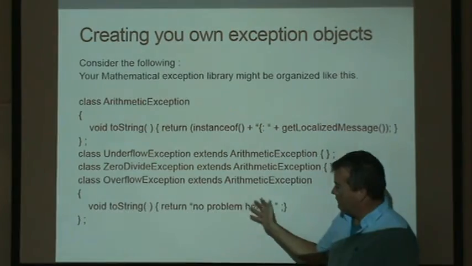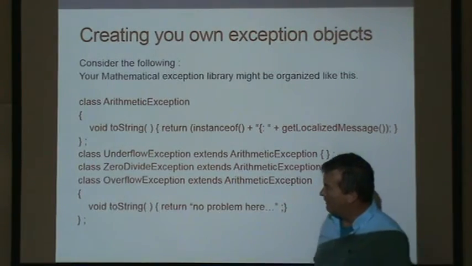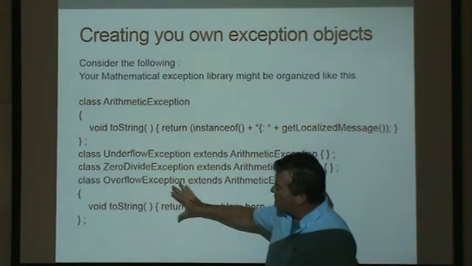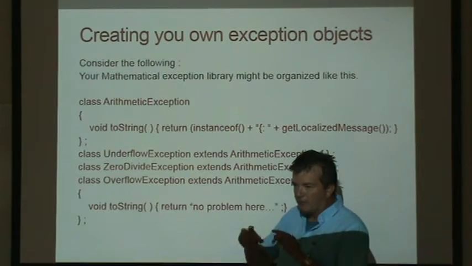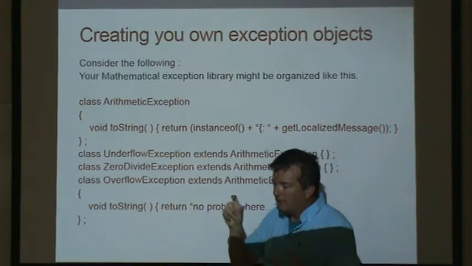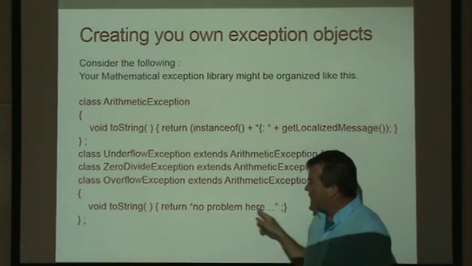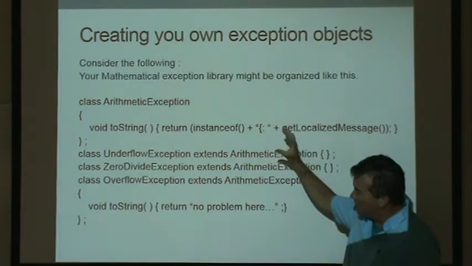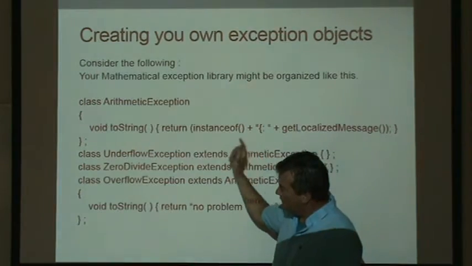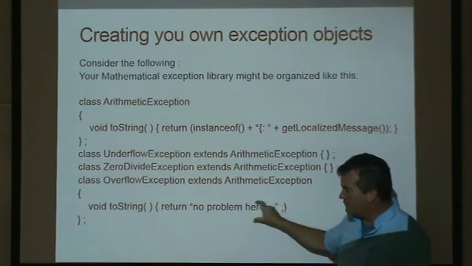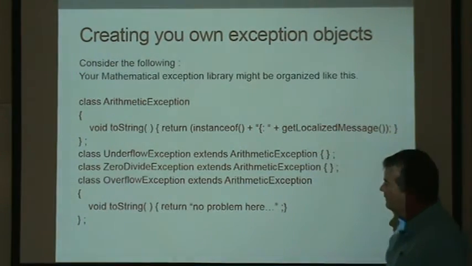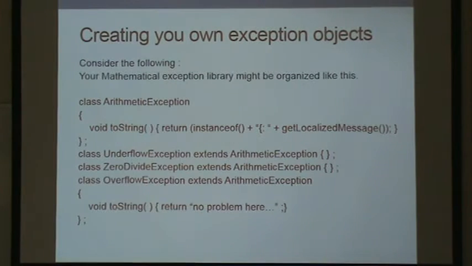And you could say, you know, there's no problem here. You could decide that overflow exceptions to you are not a problem. And then, if an overflow exception object was created during the running of your program, you had an overflow, right? You add two 32-bit numbers together and you get a 33-bit number, and they can't store it. If you put this in, and then put this on top of the stack, an overflow exception object would be created. This code would be found to match, this code would run, and then it doesn't rethrow back to the stack, so your code would pick up where it left off. And it would even print out a "no problem here" now.